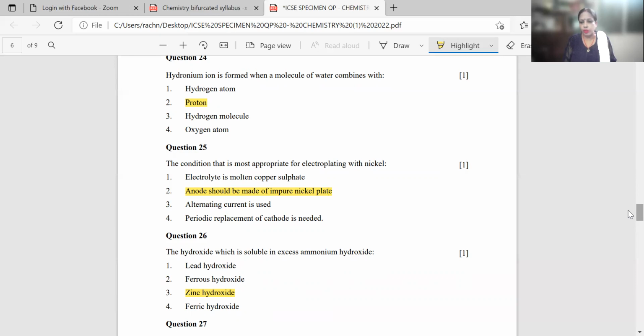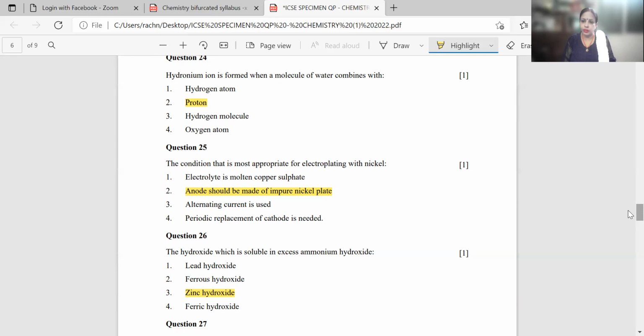Anode should be made up of impure nickel plate, because when electroplating is done, the article which has to be electroplated with nickel is placed at cathode, and anode is always an impure block of nickel plate. During electrolysis, nickel atoms lose electrons at anode and change into nickel ions, and these nickel ions migrate towards the cathode, which is attached to the article.